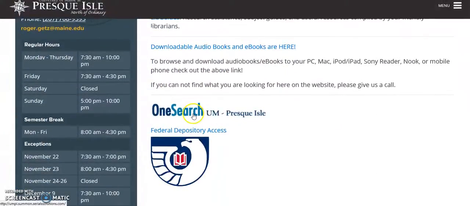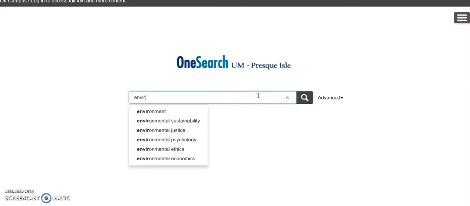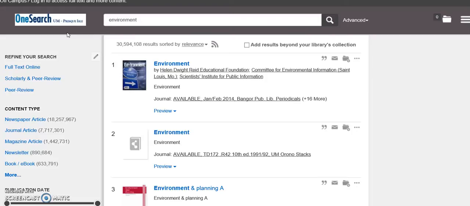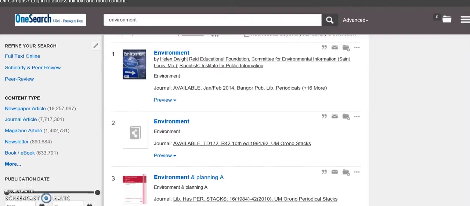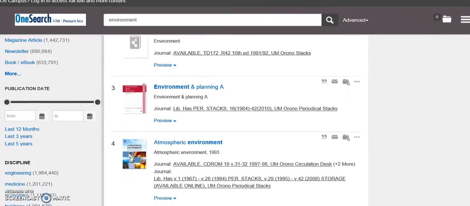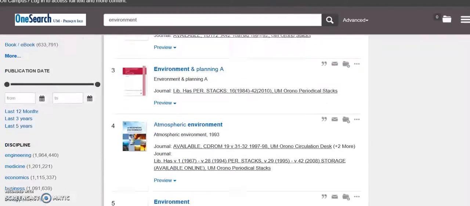So if you go ahead and click on one search, it's going to bring you up to Summon. It may take a minute. So let's pretend that I'm looking for things about the environment. I have to write a research paper about the environment. So I'm going to search it right here. And what this one search does is it's going to look through all of the different databases that we have access to here at UMPI, and it's going to refine it to the ones that are the most relevant. So here you see I have some academic journals, I have some books, lots of really helpful things if I were writing a research paper about the environment.